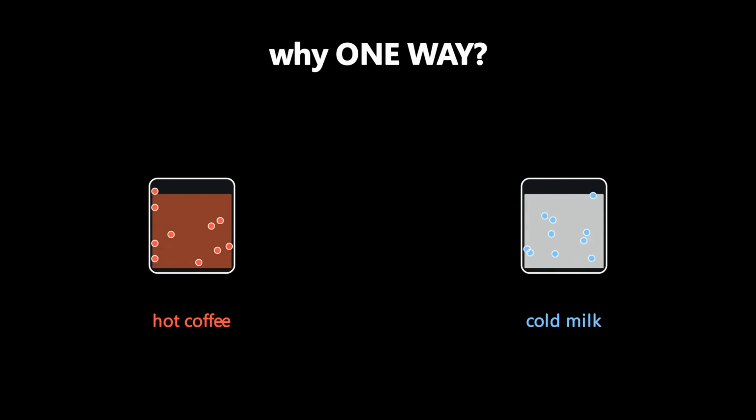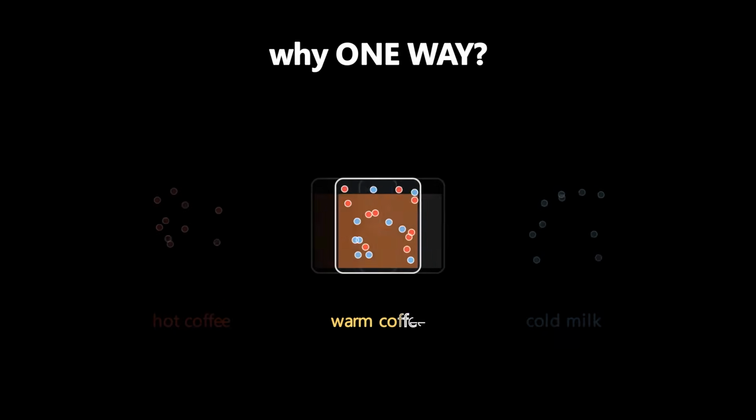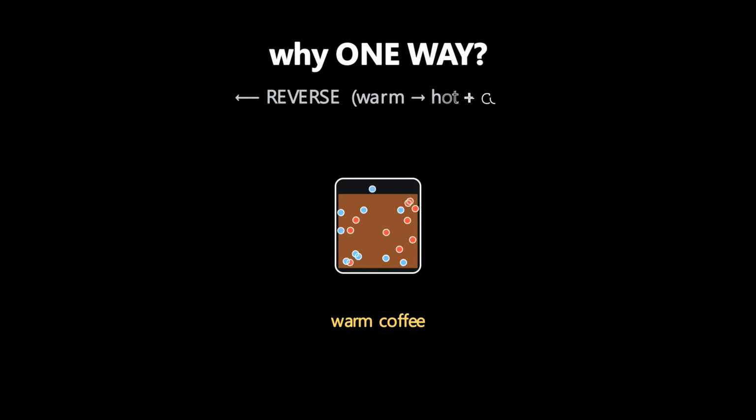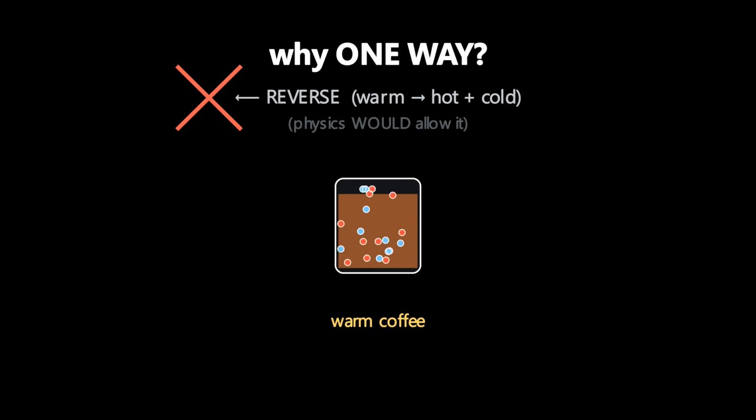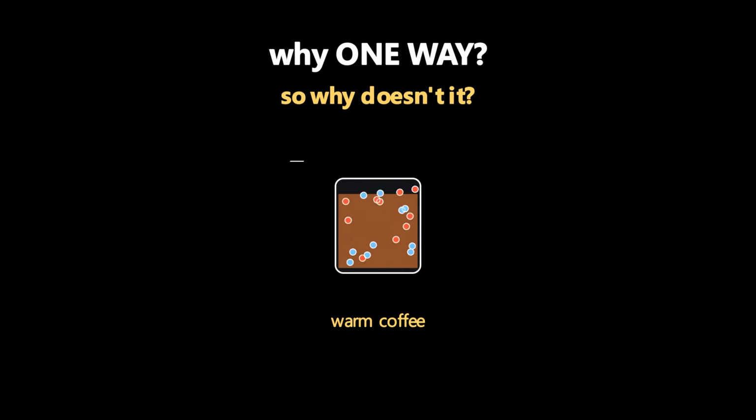Here's something most people never question. Why does heat always flow from hot to cold, never the other way? Drop hot coffee into cold milk and you get warm coffee. You've never seen the reverse, warm coffee separating into hot coffee and cold milk on its own. But the laws of physics, technically, would allow it. Energy would still be conserved. So why doesn't it happen?